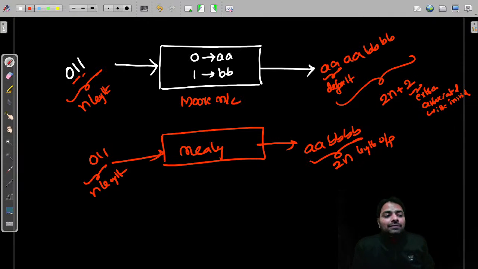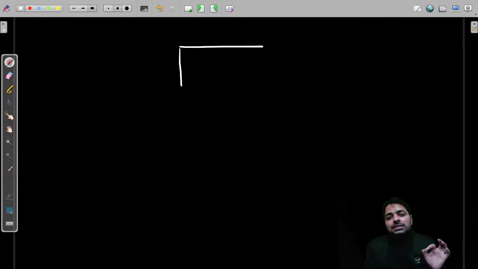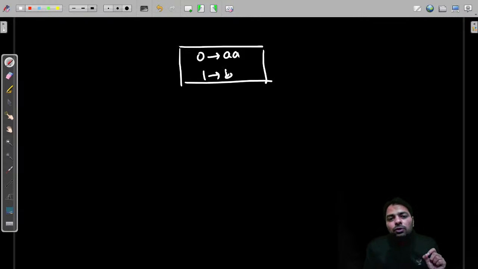Some people, I have seen, try to remember: n length input, n length output; n length input, n plus 1 length output. That's a wrong approach, guys. That's a wrong approach. Let me give one more example to make you confident in this kind of behavior. Now look at this: for 0, I may produce double A, and for 1 I may produce triple B. It's my choice how I want to produce.